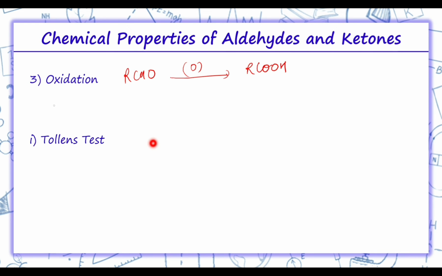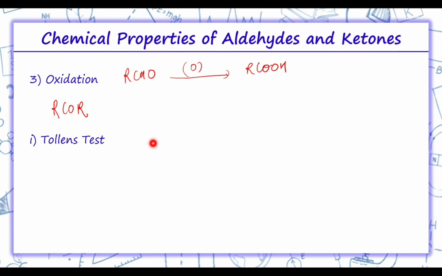But if we talk about ketones, RCOR, they are generally oxidized under vigorous conditions, that is, strong oxidizing agents at high temperature are needed. Their oxidation involves carbon-carbon bond cleavage to afford a mixture of carboxylic acids having a smaller number of carbon atoms than the parent.